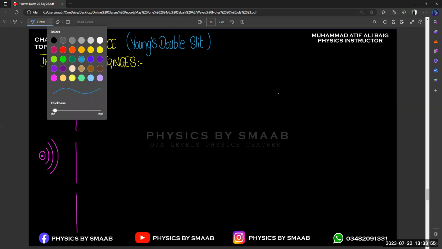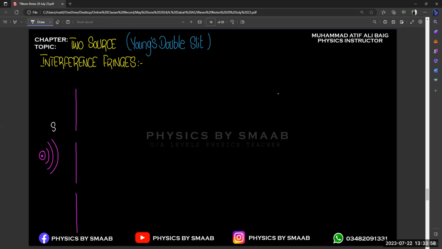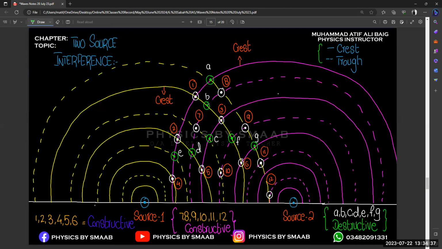So this is our slit number one, and this is our slit number two. Let's suppose we consider a screen in front of these slits where we are going to observe dark or bright fringes. So this is our screen, and light is going to move from left to right. This is our slit point S1, this is our slit point S2, and we are going to consider only a single screen, because you already know this wave pattern.